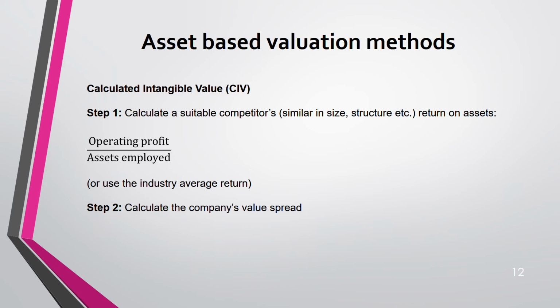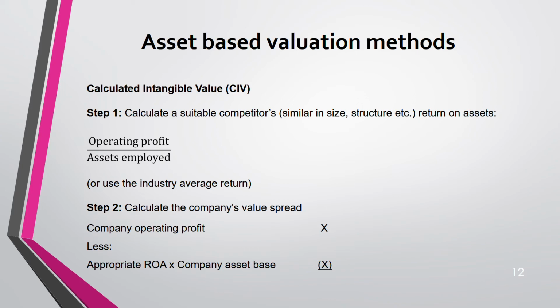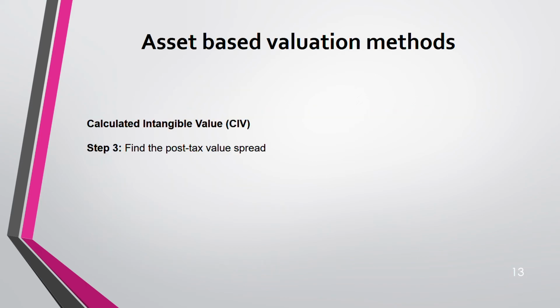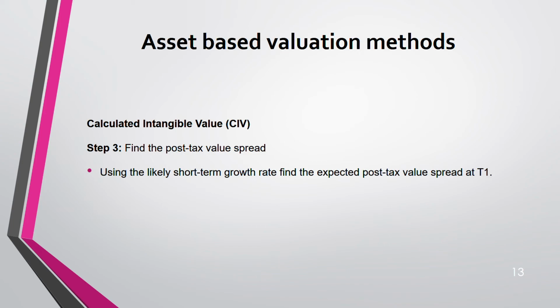Step 2, calculate the company's value spread. How do you do that? This is how you do it. From operating profit, deduct this return on assets multiplied by the company's asset base and get the spread. Step 3, post-tax value spread. Using the likely short-term growth rate, find the expected post-tax value spread.